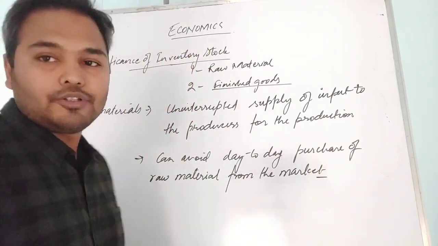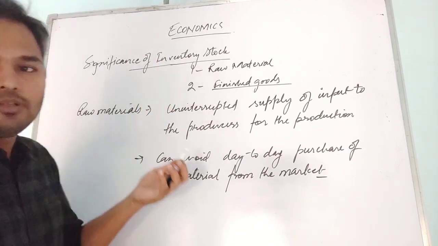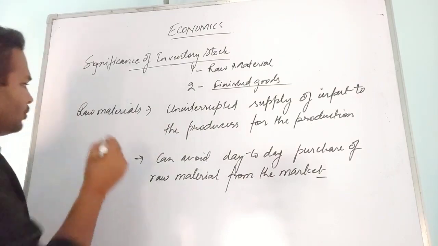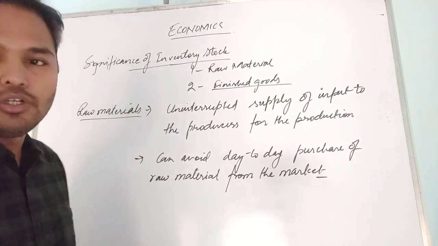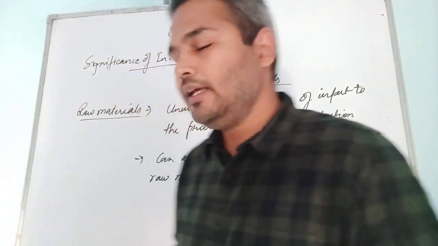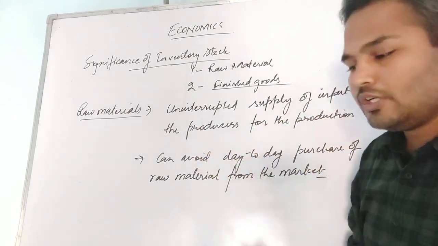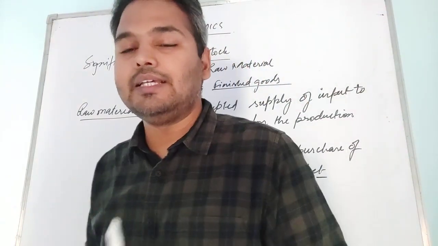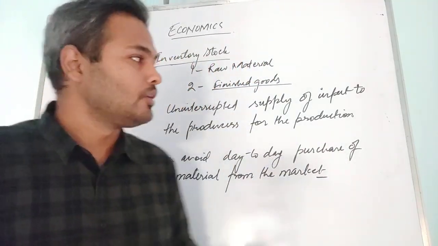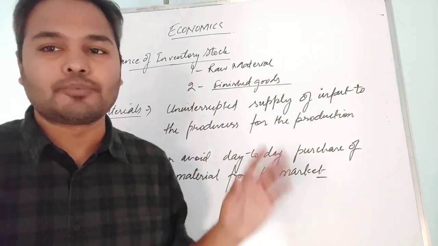So here we are going to study the significance of raw material and finished goods, the two terms associated with inventory stock. If we study the importance of raw material, we will find uninterrupted supply of input to the producers, so that producers can only think about the process of production. There will be continuous supply of goods, so they will be continuously busy in the process of production.